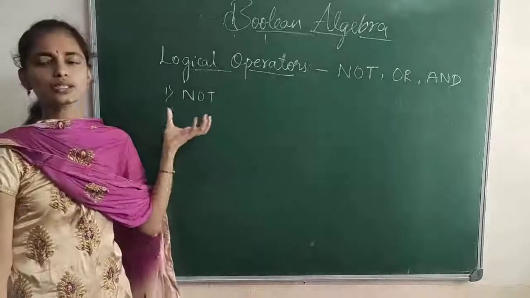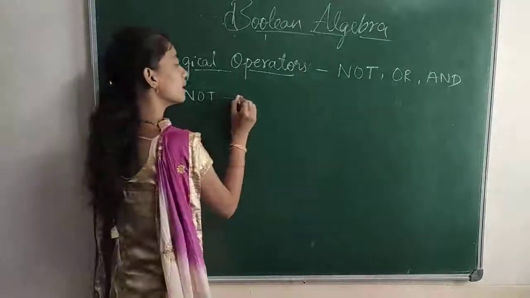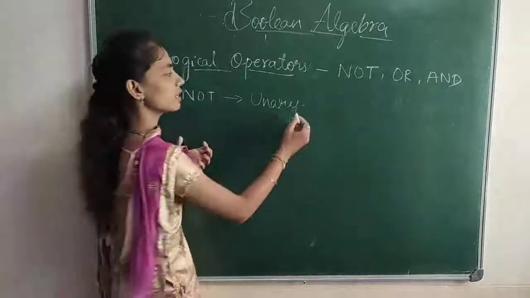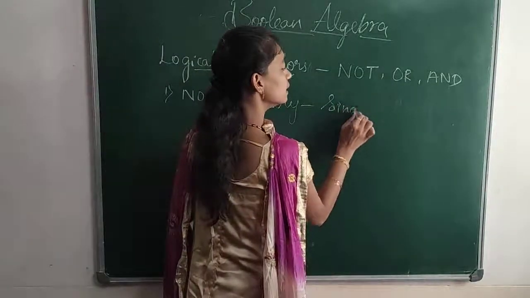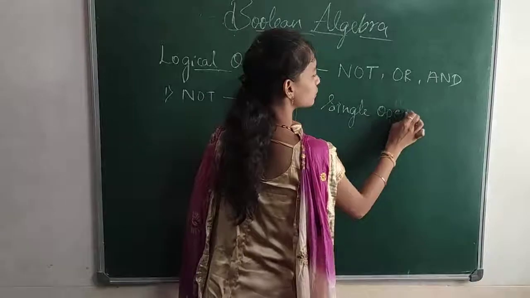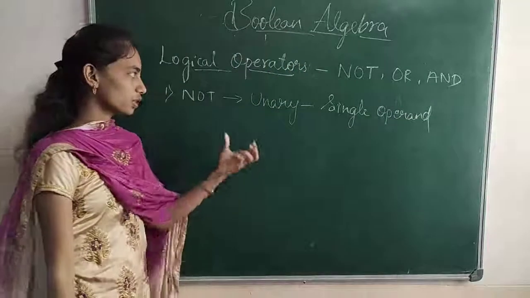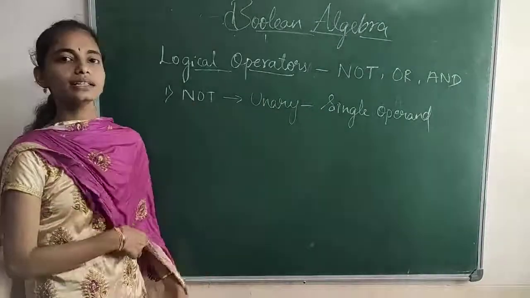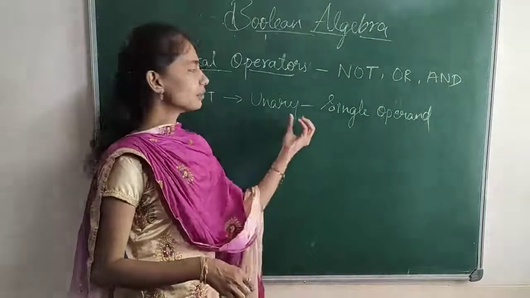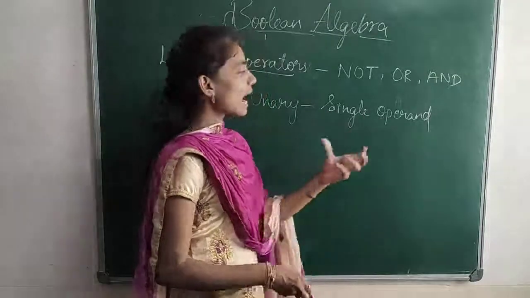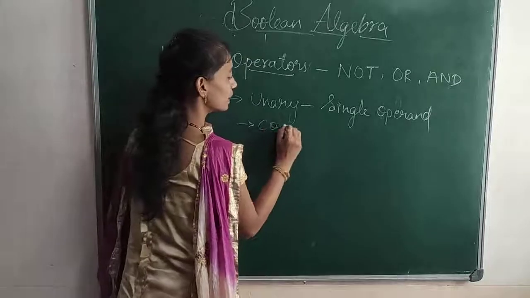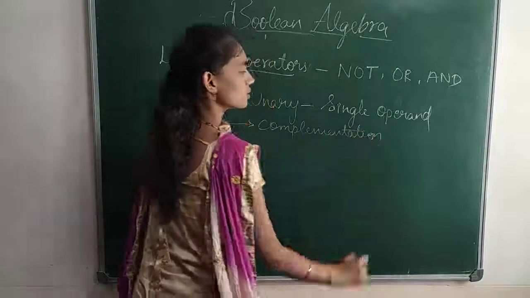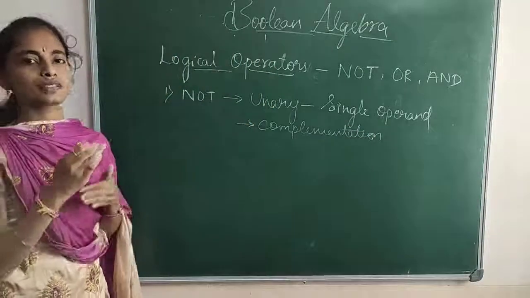So what does the NOT operator mean? It is a unary operator. What does unary mean? It uses a single operand, so it performs the operation using a single operand. So the NOT operator is a unary operator, meaning it uses a single operand and performs the complementation. Complementation means the reverse of it, right?